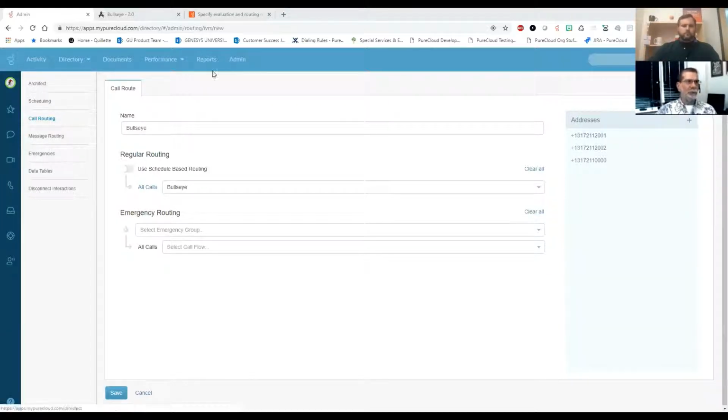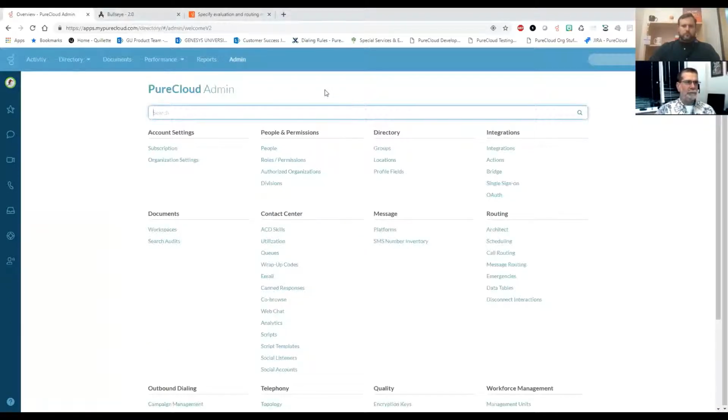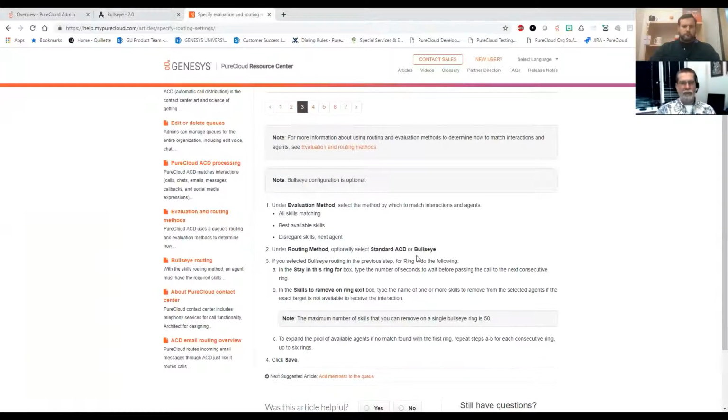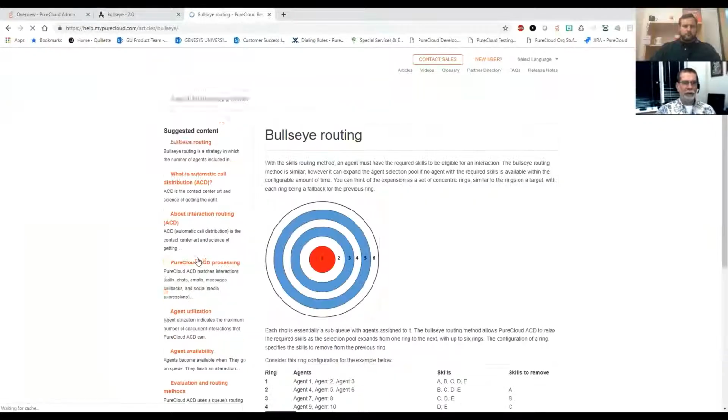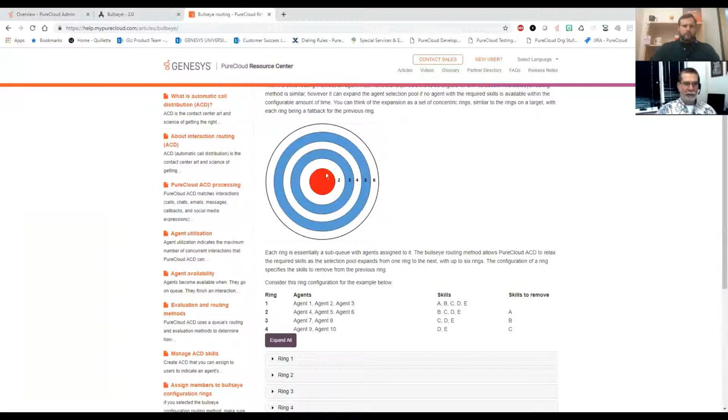So, real quick look at bullseye. Bullseye routing is described here in the resource center. I'm not going to go too far into that. I'm just going to show that it's here. You can see bullseye is coming from the idea of a target. The center ring is where you want to hit, and then maybe you'd go to the second ring, third ring, whatever. If you don't quite hit the bullseye, you're getting close. We want to be in the middle, but we'll accept a little bit further out.